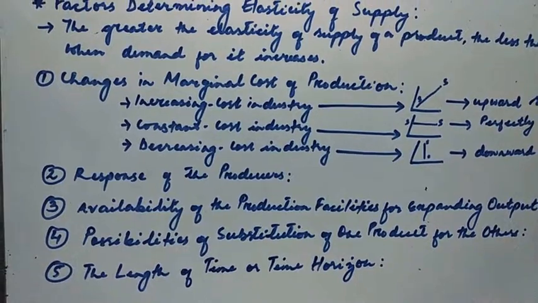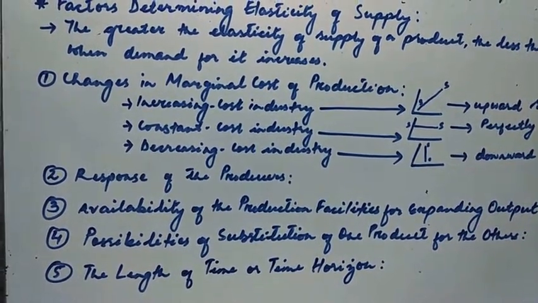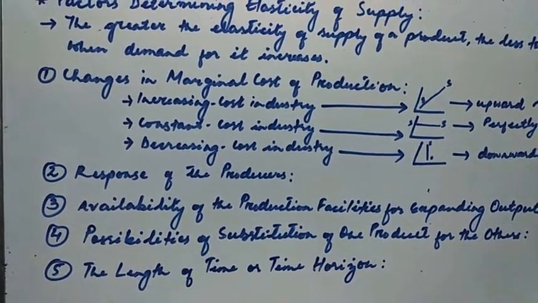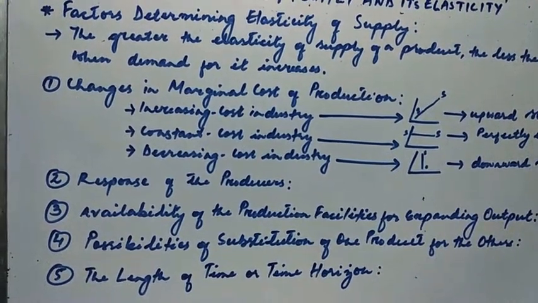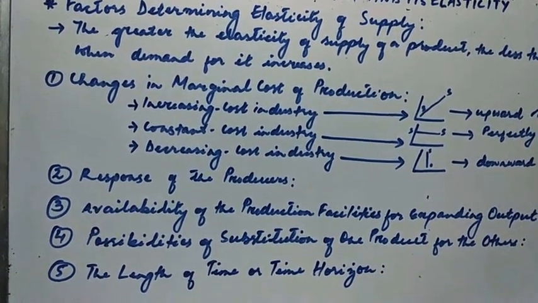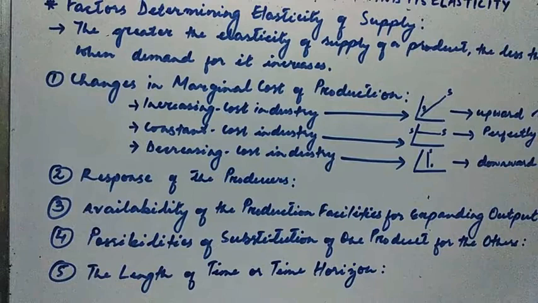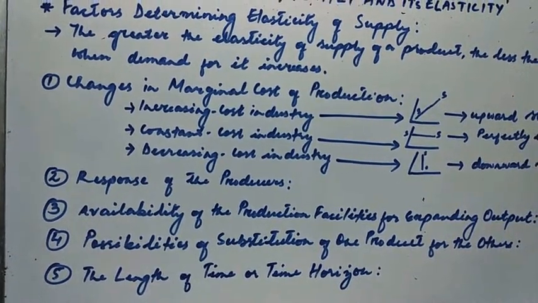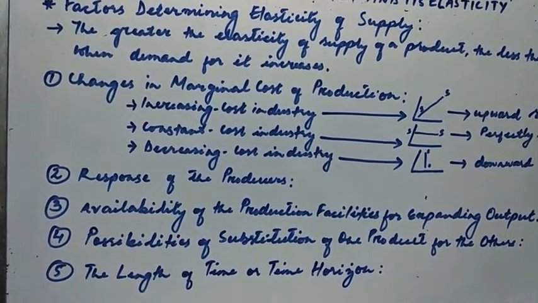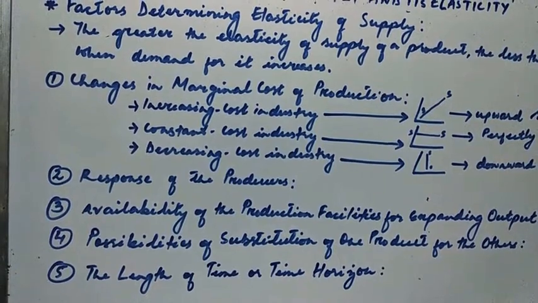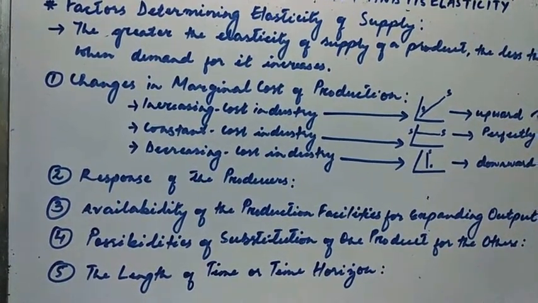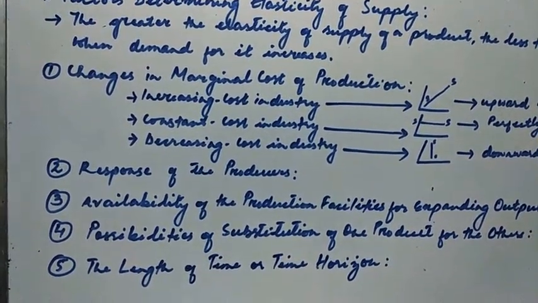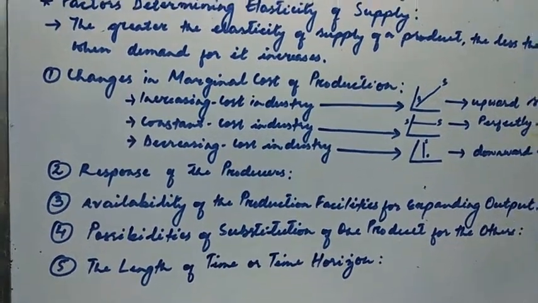So if, with the increase in production, marginal cost of production goes up, we are taking a situation where we are increasing our production. While increasing our production, if marginal cost of production is also increasing, then elasticity of supply to that extent would be less.